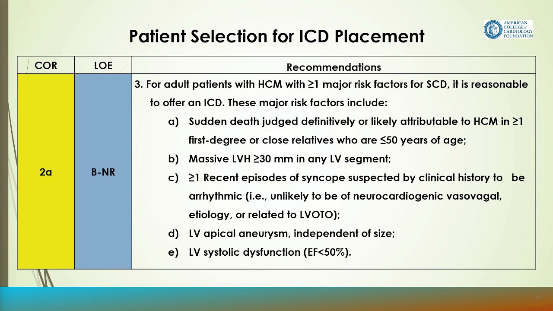The patient with sudden death definitely or likely attributable to HCM in more than one first-degree or close relatives with less than 50 years of age, massive LVH of more than 30 millimeter, more than one recent episode of syncope suspected to be arrhythmic, LV apical aneurysm, and LV systolic dysfunction.